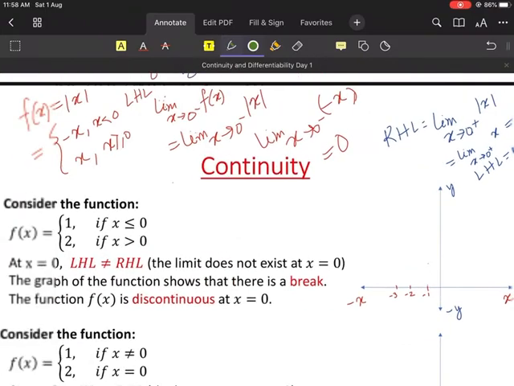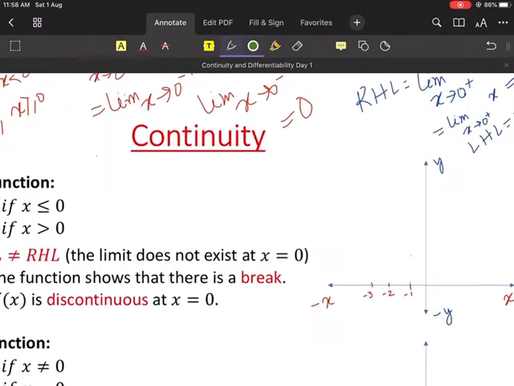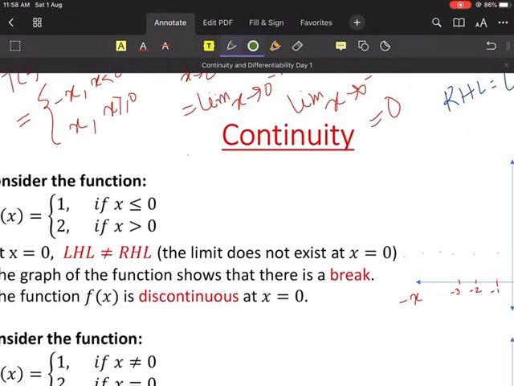Yes. Now tell me, when x is minus 2, what will be f(x)? 1. Yeah, again 1. Minus 2 is also less than 0. So what we can say, for all negative numbers, it is 1. Yes or no? Everyone clear?